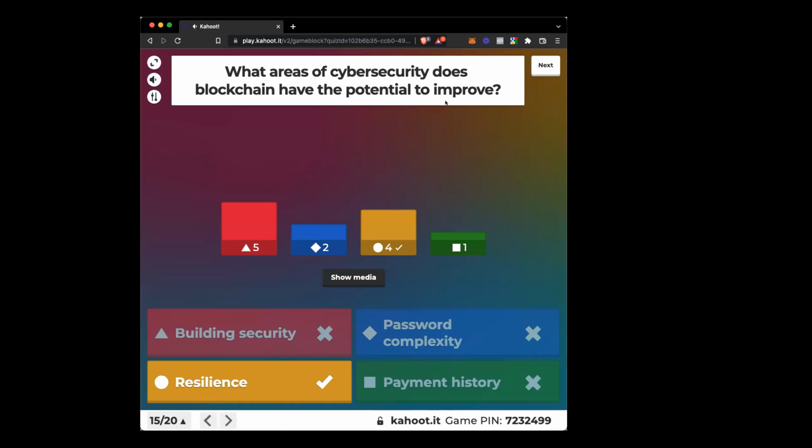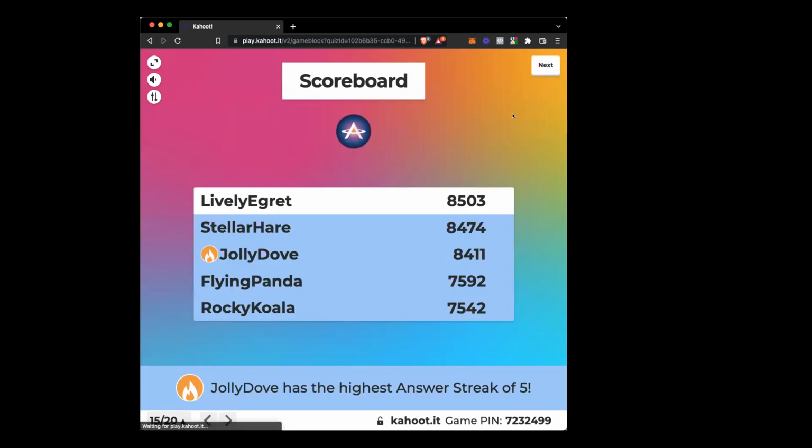What areas of cybersecurity does blockchain have the potential to improve resilience? Building security or resilience? This is an interesting one. I want to see the answer. Yeah. So that was a very difficult question.